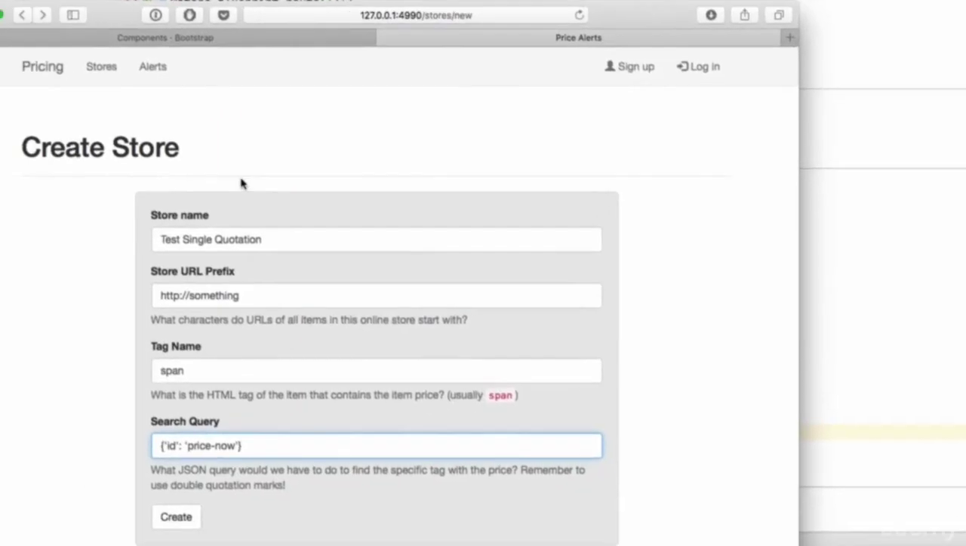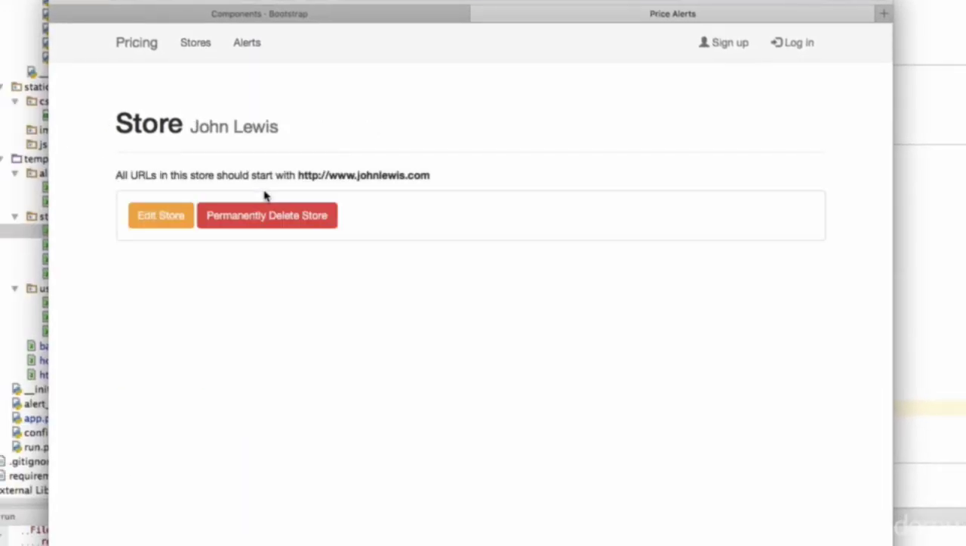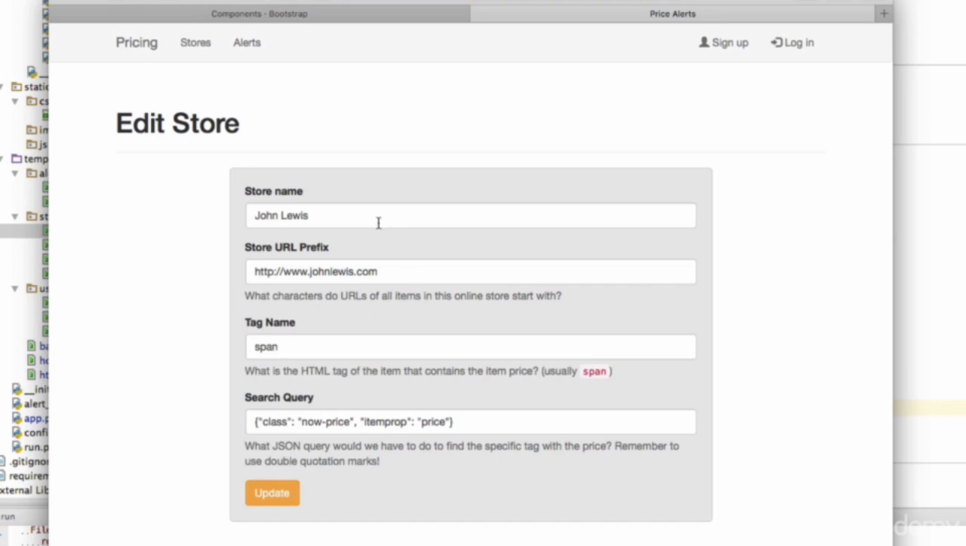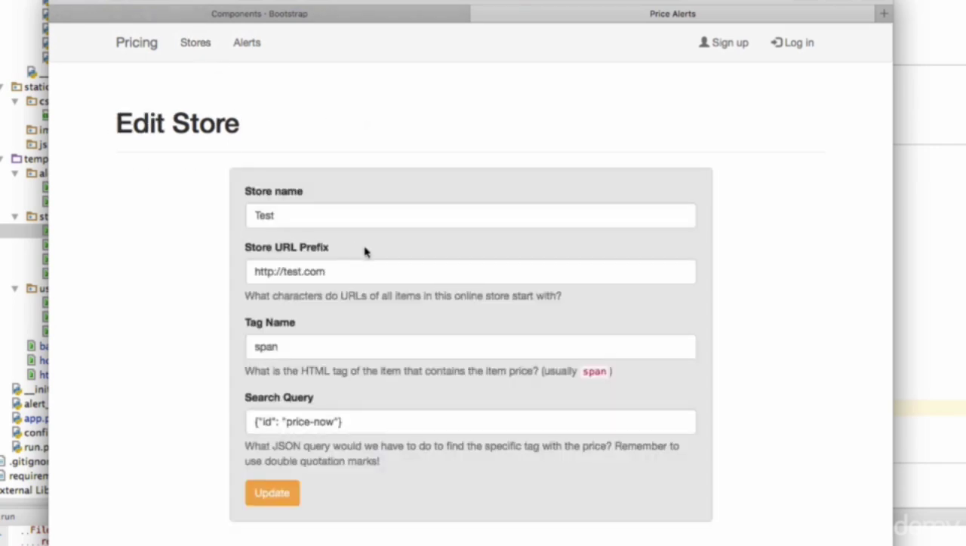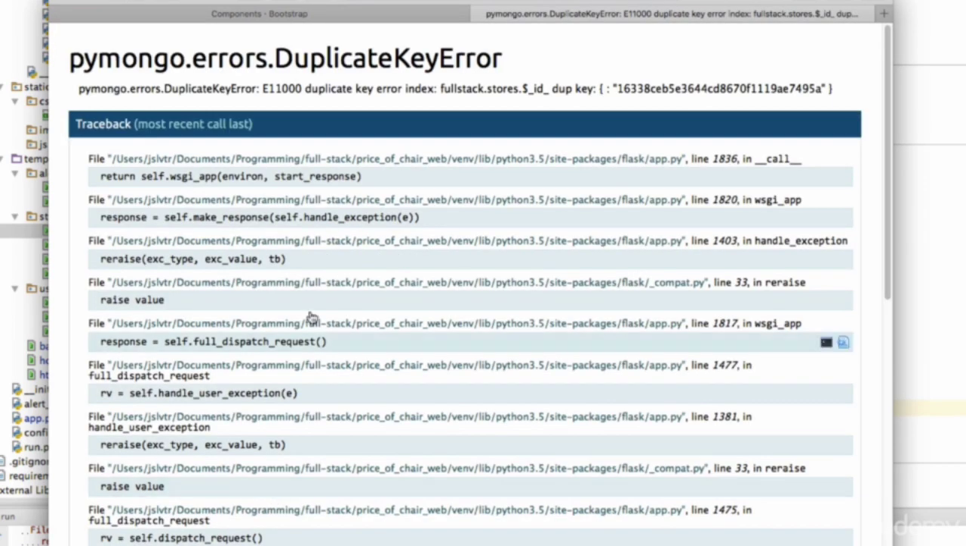Okay, so let's go here into our stores, open up one and press edit, and notice how now this form has all those details in here, and we can potentially change one of them, but I'm not going to change that one because that one actually works. So I'm going to change this one into test2 without a space and press update. And now we get a duplicate key error. So we've fixed this before, and we can certainly fix it again.